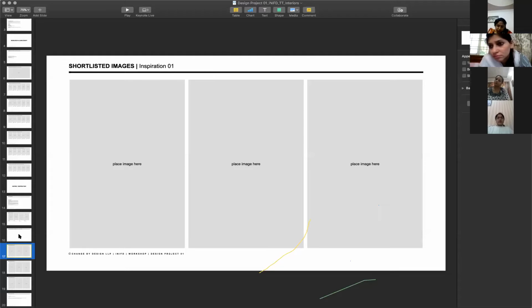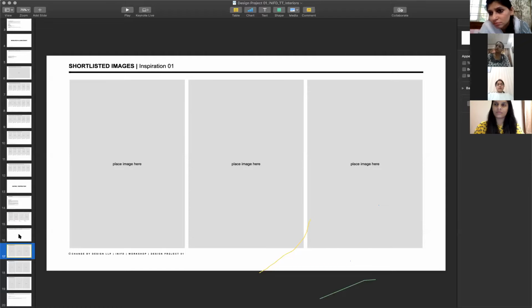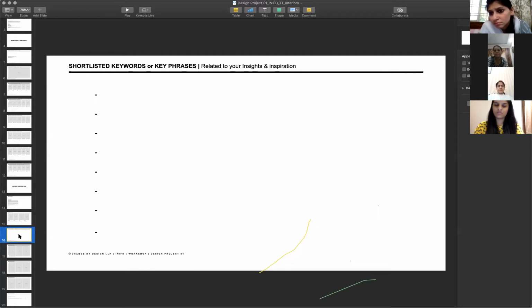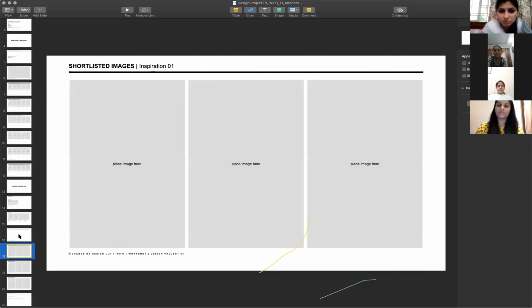You start finding imagery that's more focused, that's going to actually move towards, let's call it, your mood board eventually, right? So these images are what you will eventually find on your storyboard, your mood board. So when we say inspiration 1, 2 and 3, if I have 10 words here, inspiration 1 doesn't need to cater to all the 10 words.